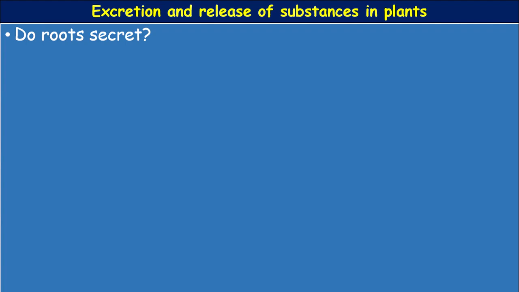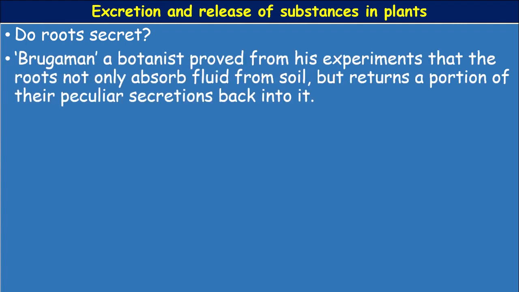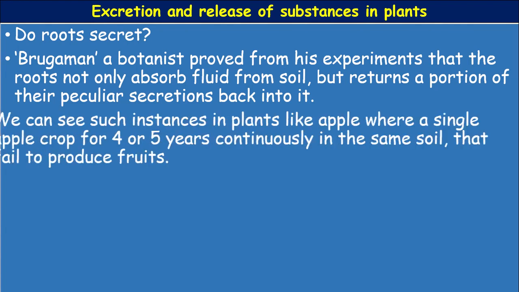So do roots also secrete these substances, secondary metabolites? Here a botanist by name Brueggemann proved from his experiments that the roots not only absorb fluids from the soil but return a portion of their peculiar secretions back into the soil.